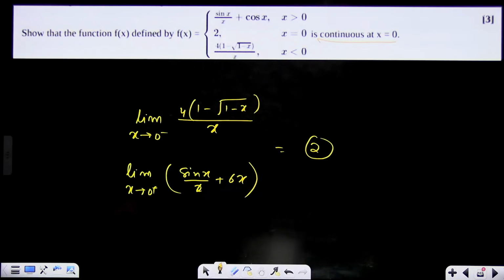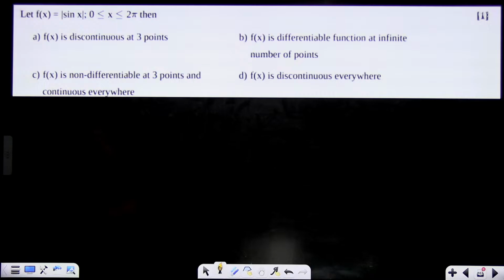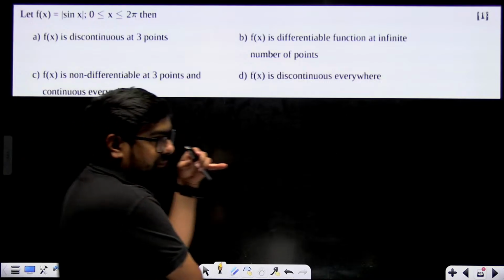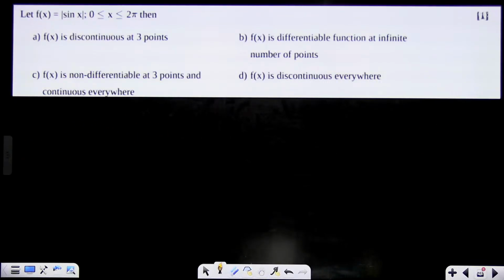No, there is some mistake in this question. Leave it. There is some mistake in this question. It should not be x equal to 0. It should be some other point then.